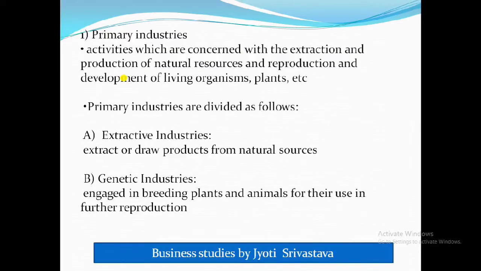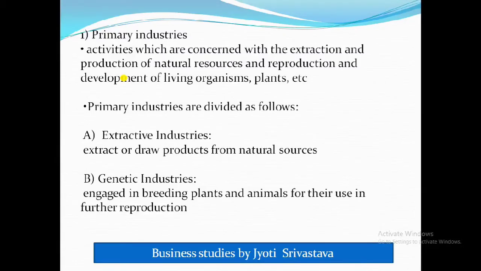While fishing, we take out fish from the river or pond, so we are extracting fish through fishing. And in oil extraction we are taking out crude oil, and with the help of this crude oil, petroleum and other things are made.